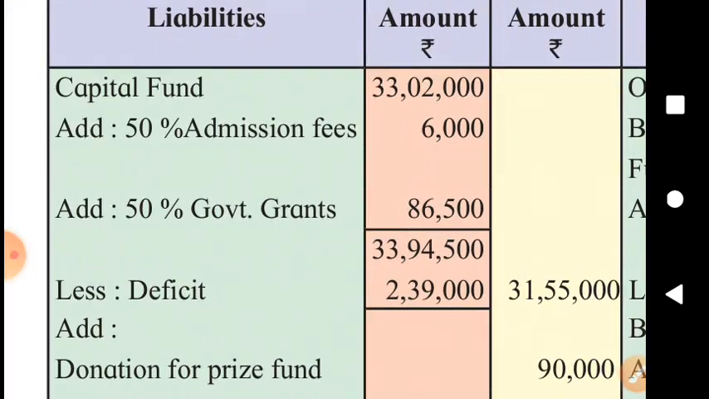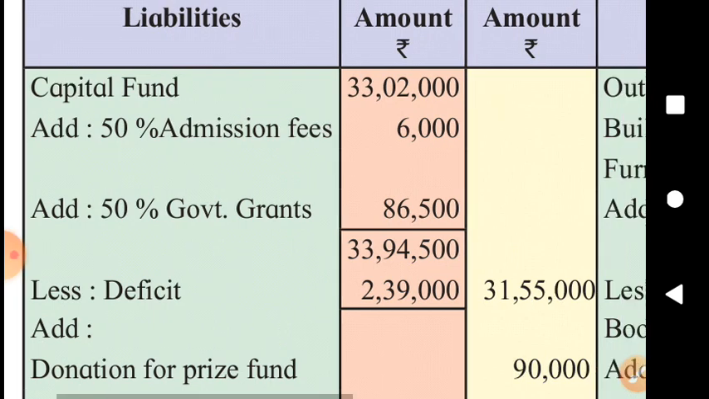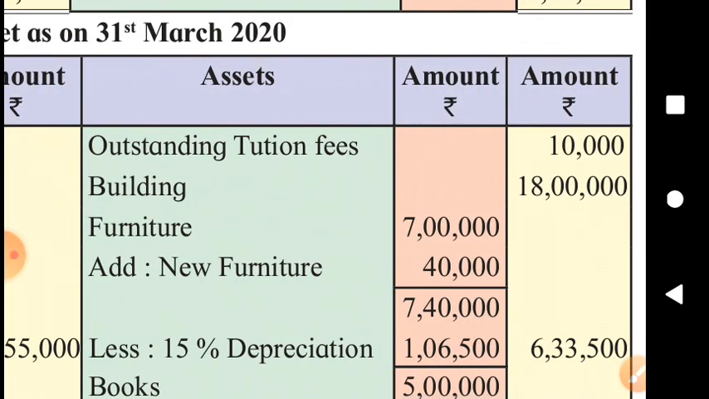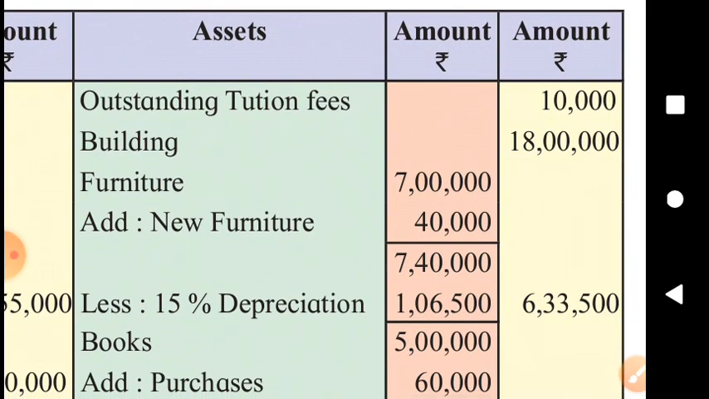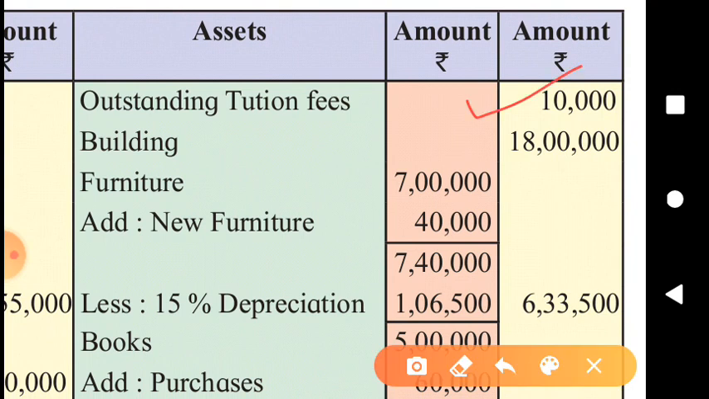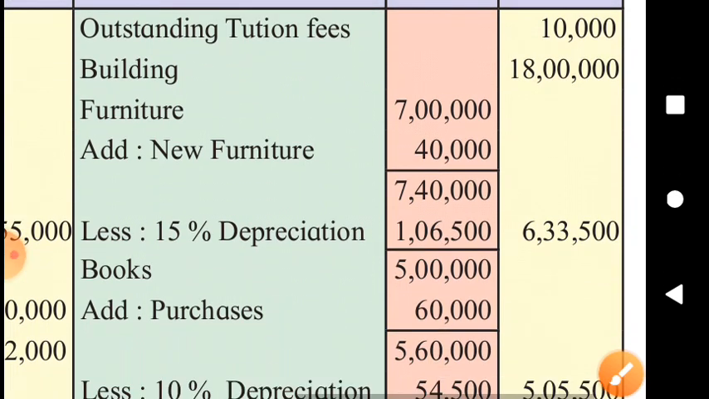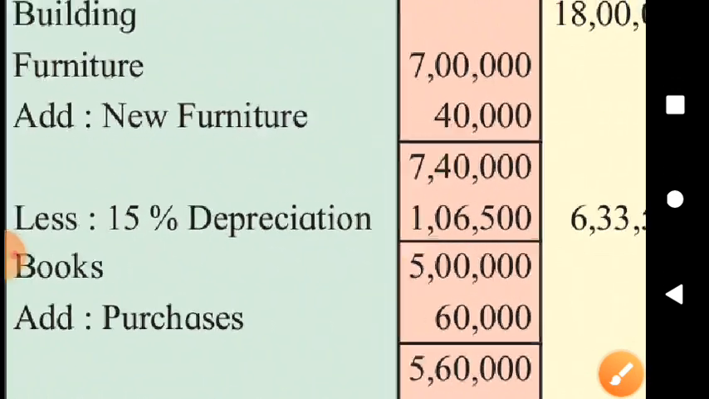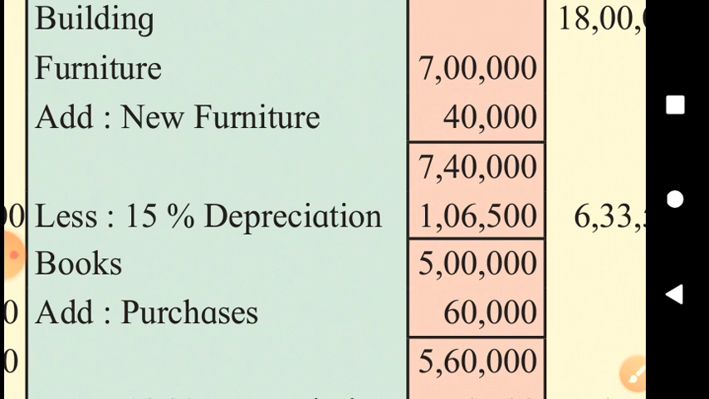So on the asset side of balance sheet, we can see the outstanding tuition fees for the current year as per the adjustment. Then building, there was no adjustment on it. Then furniture 7 lakh, old furniture right from the beginning of the year. Then newly purchased 40,000 as per the payment side information. Total furniture we had of rupees 7,40,000 during the year.